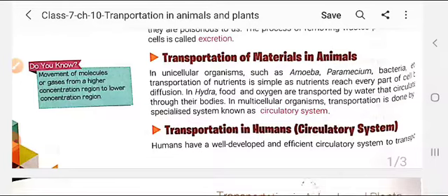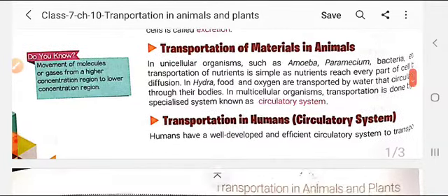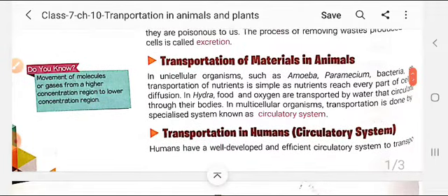In Hydra, food and oxygen are transported by means of water that circulates through their body. Those important things like food and oxygen get mixed with the water, and when the water circulates inside the body, the food and oxygen are transported.